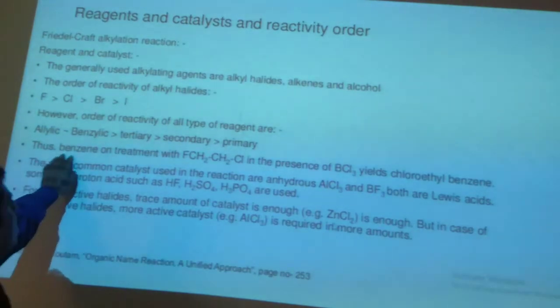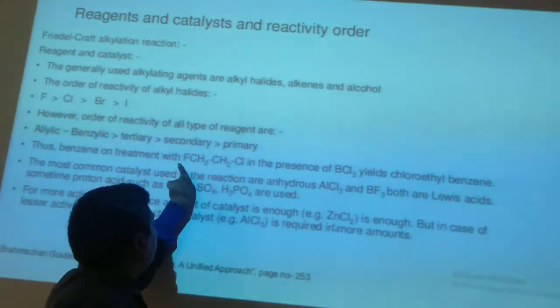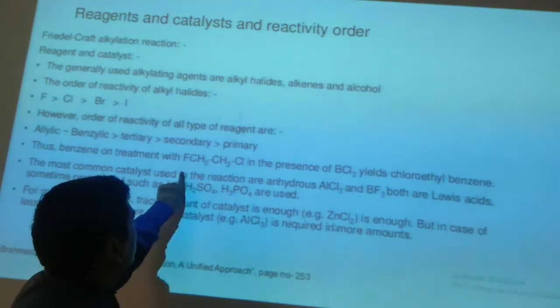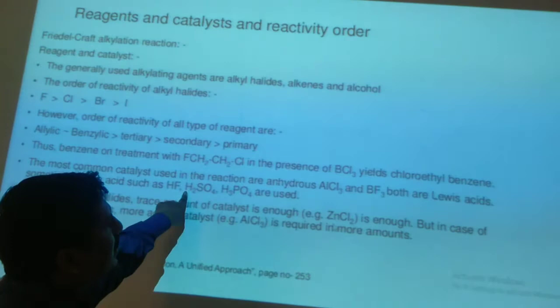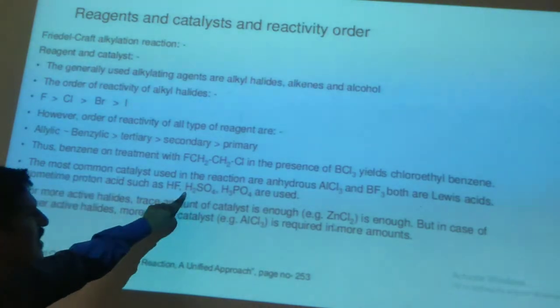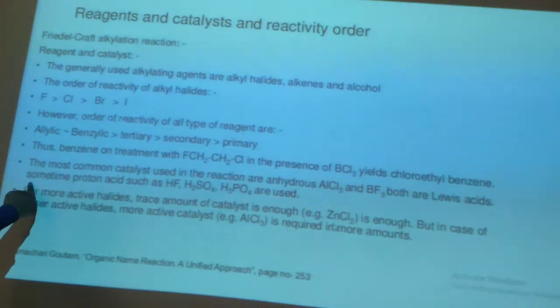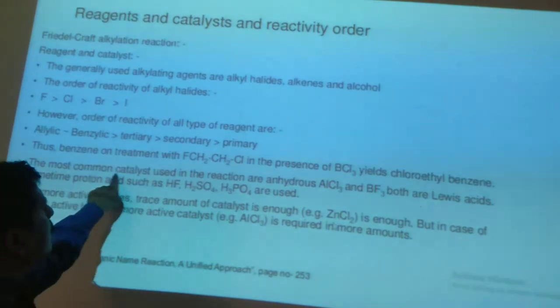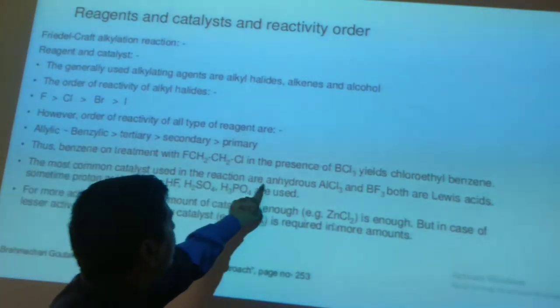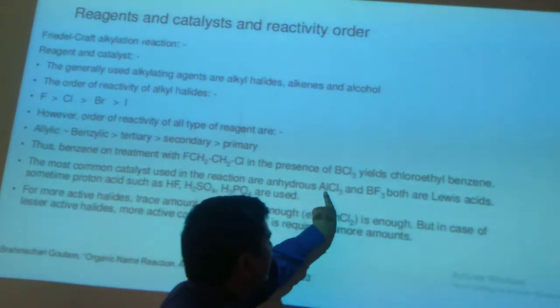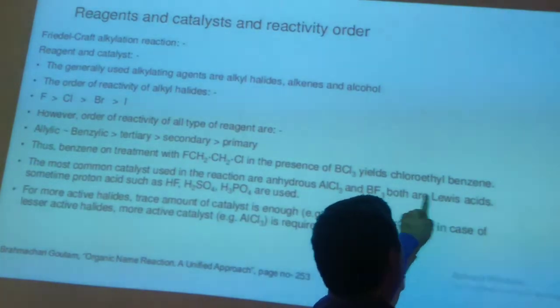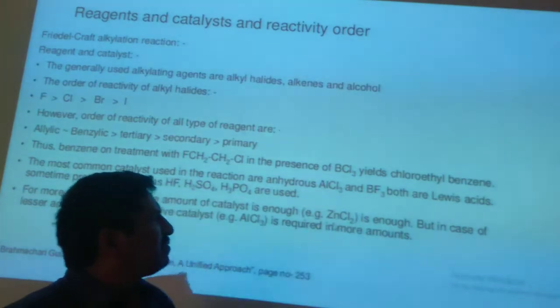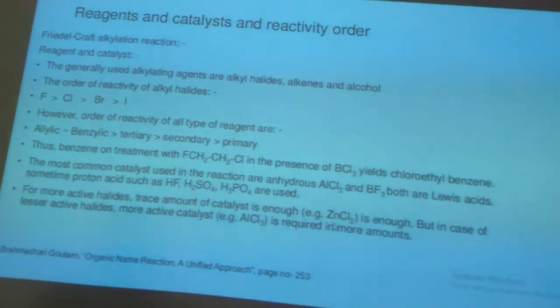Thus, benzene on treatment with fluorochloroethane in the presence of BCl3 yields chloromethylbenzene. The most common catalysts used in the reaction are anhydrous AlCl3 and boron trifluoride. Both are Lewis acids. AlCl3 and BF3 are Lewis acids.